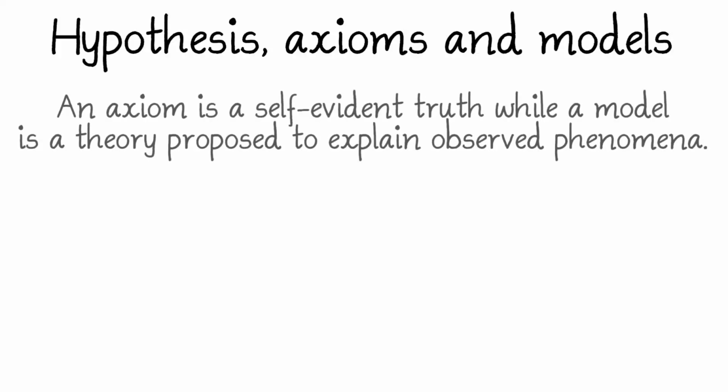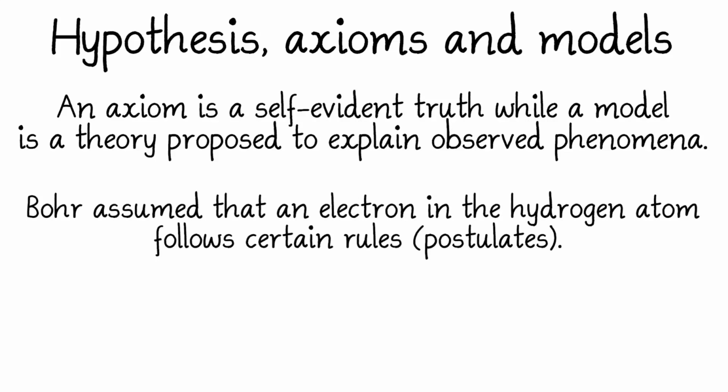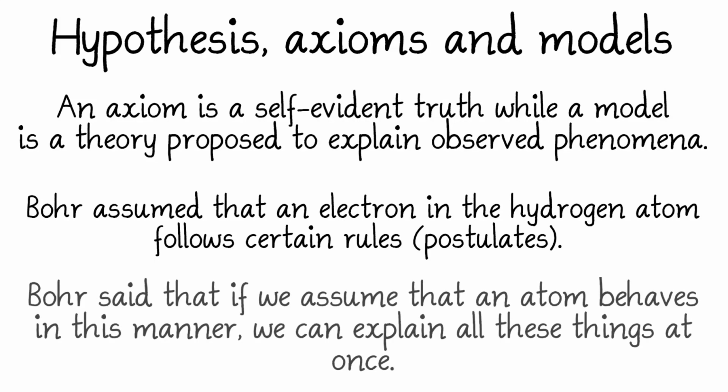Now, let us discuss axiom and model. An axiom is a self-evident truth, while a model is a theory proposed to explain observed phenomena. Let us take another example, Bohr's model of hydrogen atom. In Bohr's model, he assumed that an electron in the hydrogen atom follows certain rules, which are known as postulates. Before him, there was a large amount of spectroscopic data which were not explained by other theories at that time. So, Bohr said that if we assume that an atom behaves in such a manner, we can explain all these things at once.